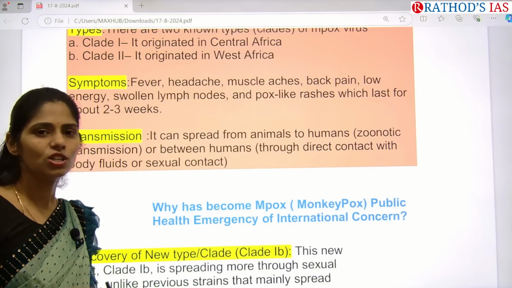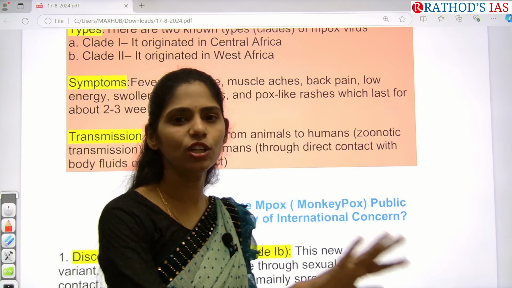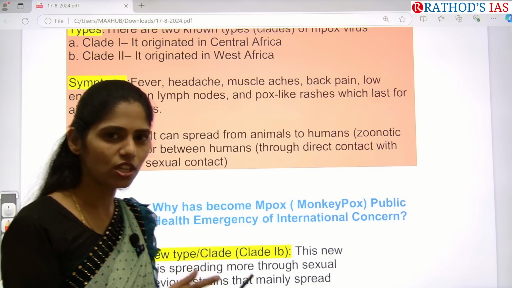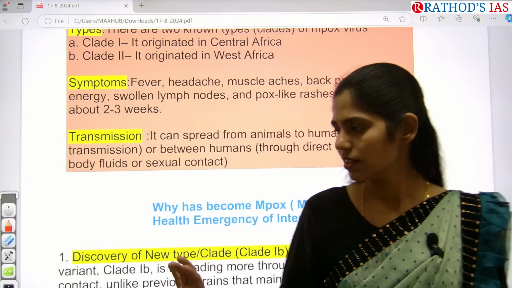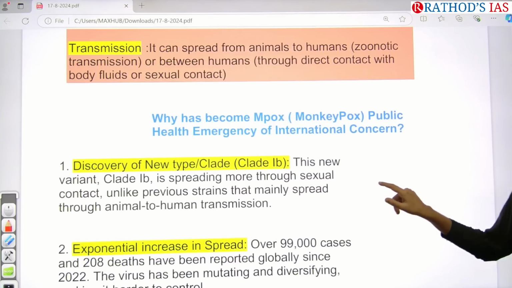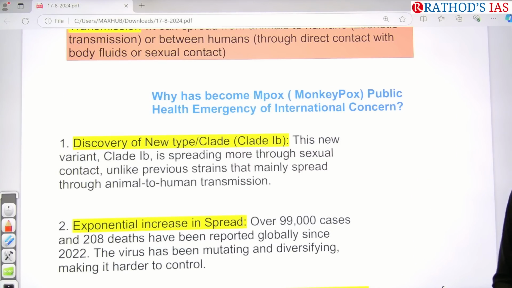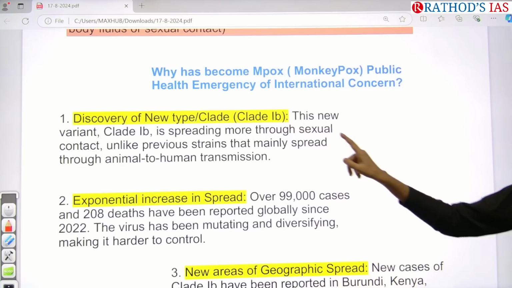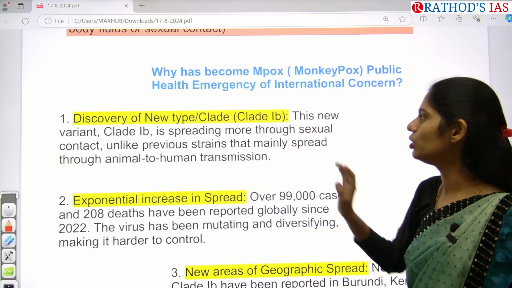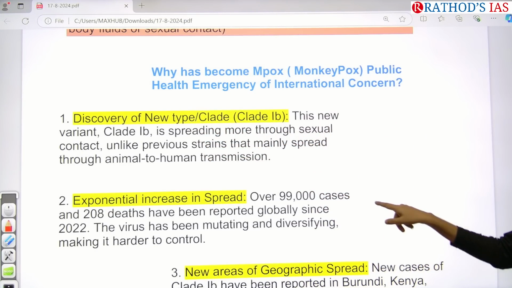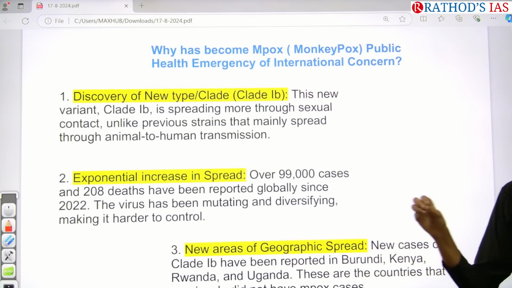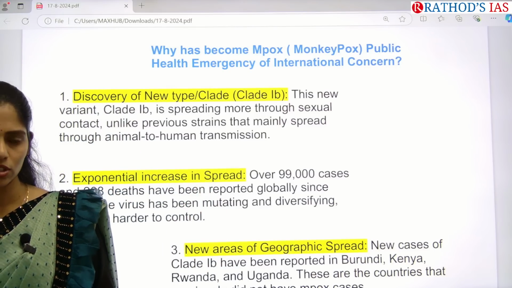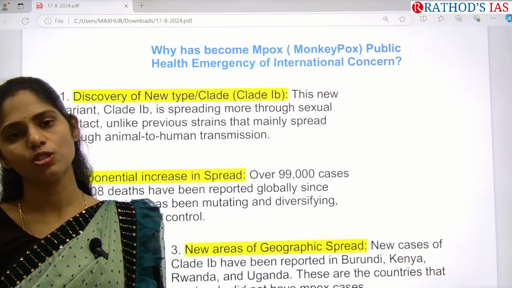And transmission: it can be transmitted from animals to humans and humans to humans, whenever you come into contact with the body fluids of an infected person, then you will get the disease. So why has mpox become a public health emergency of international concern? Why did WHO declare this? Because of three reasons. First, they discovered a new type, clade 1b. This strain is new, it is rapidly spreading with a very high rate of transmission, and it is even very lethal. The death rate is also very high.